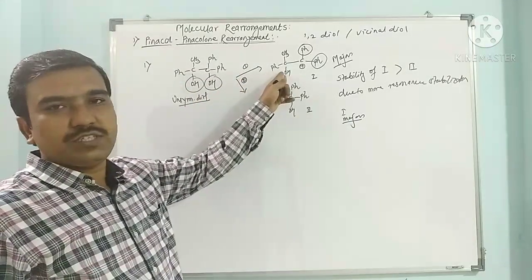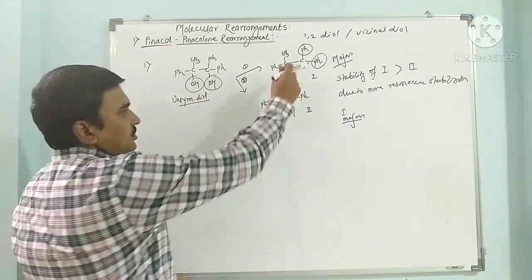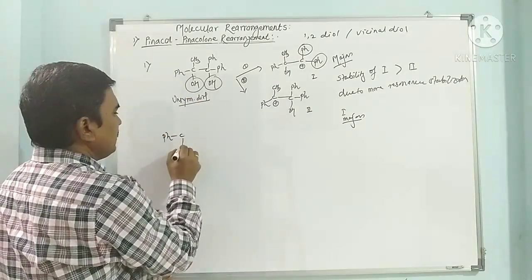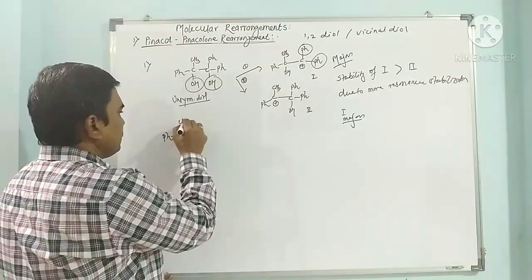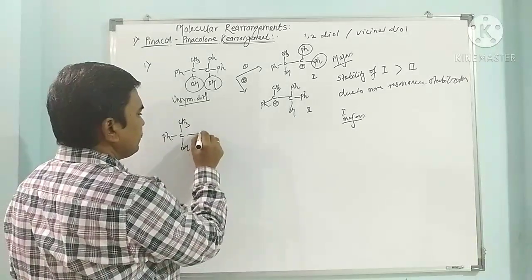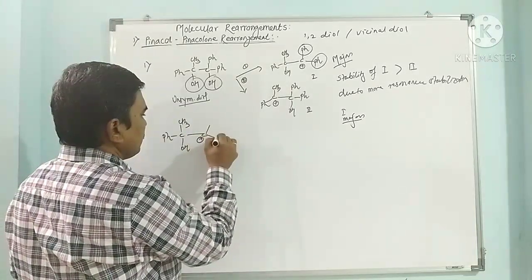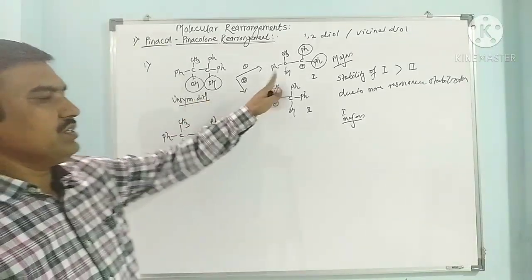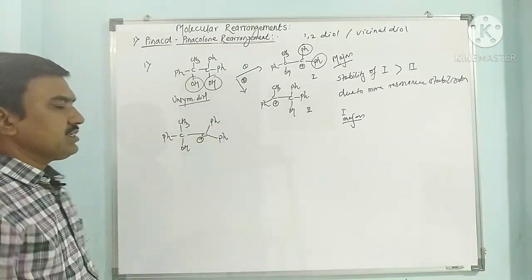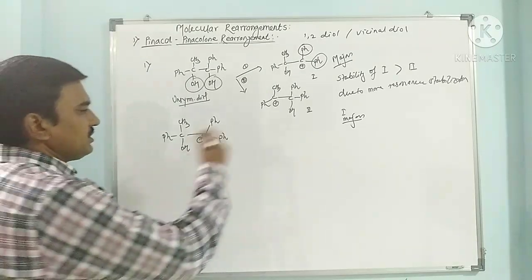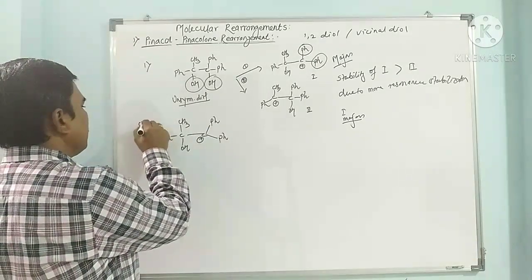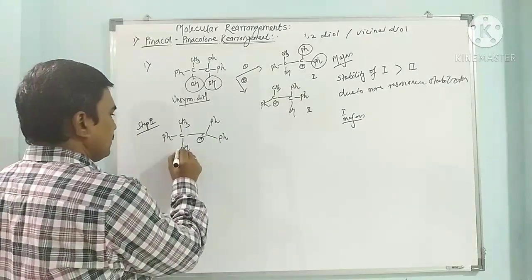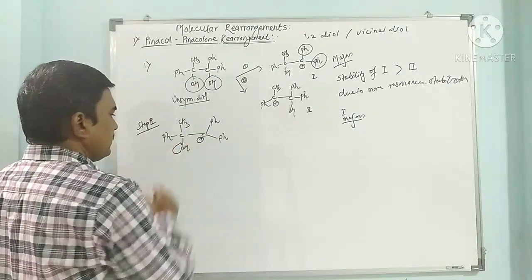So this forms predominantly. So this undergoes rearrangement. So we get here this Ph, this C, this OH, this is CH3, this C plus, this is Ph and this is Ph. This is step 1, formation of carbocation. So this carbocation forms predominantly. Now step 2 is rearrangement of carbocation. So this lone pair attacks here.